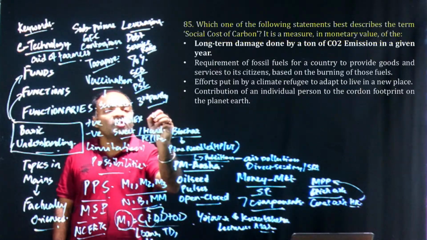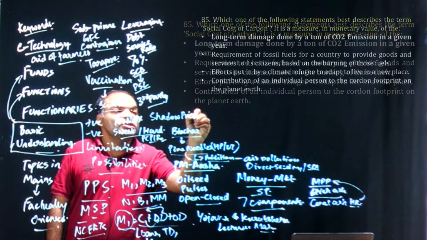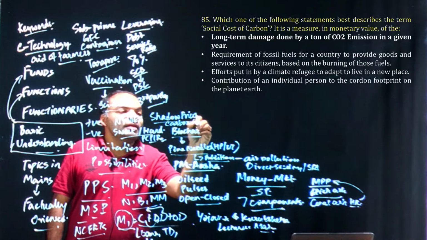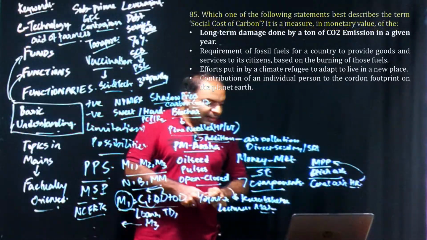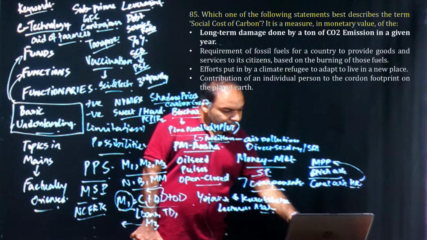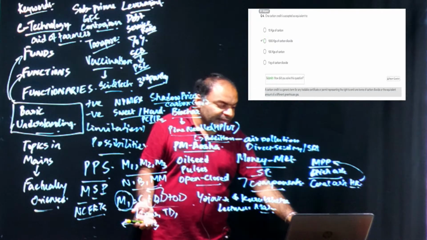So we have discussed the concept of shadow prices and the social cost of carbon by using carbon credit as a concept, and clearly the option would be A. We had even discussed this in a test series, what we mean by carbon credit.